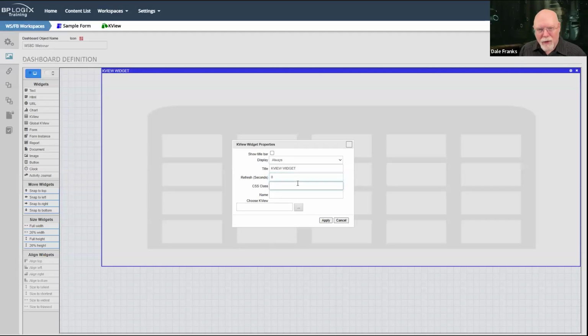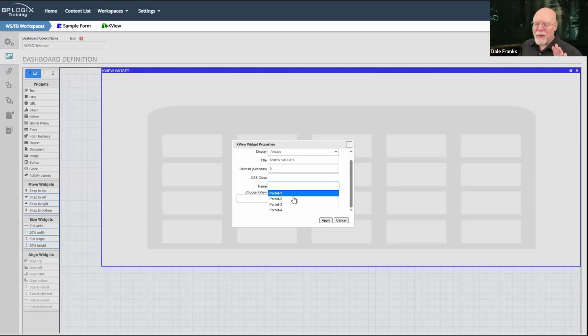CSS class. If you built a CSS class back over on the Properties tab in that big CSS text box, then you can apply that CSS class here. Let's say I had a CSS class called KV1. All I would type in here is the name of that class, which would be KV1, and now that would apply that class to it.